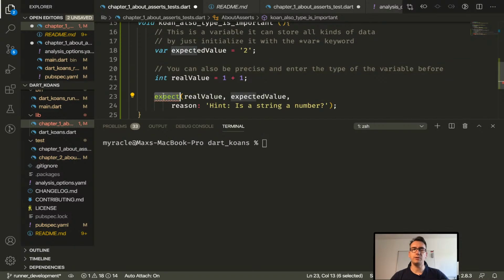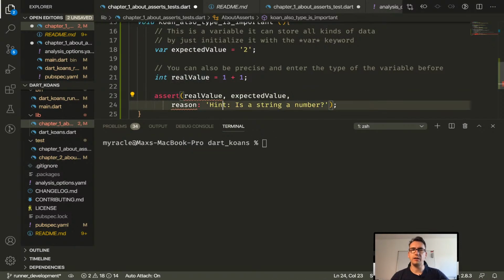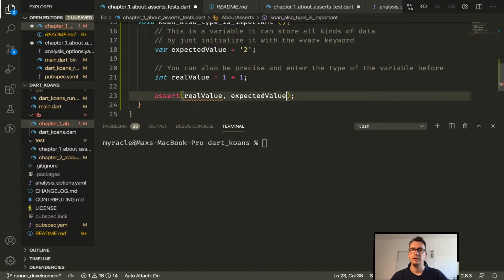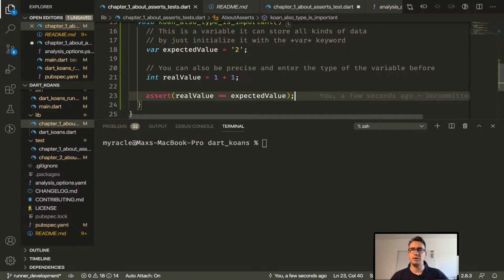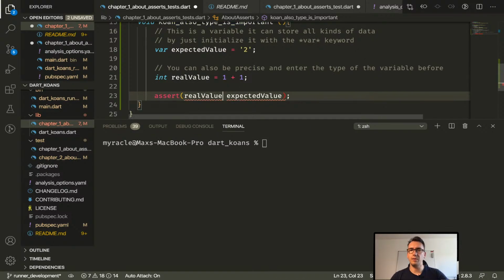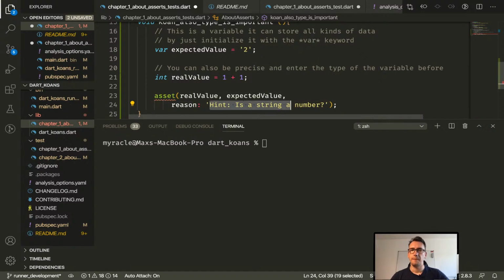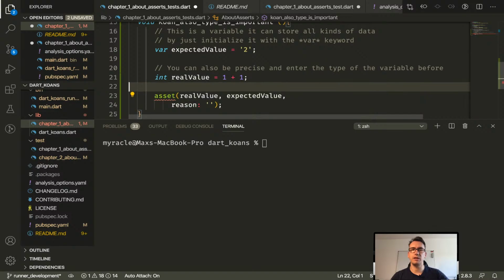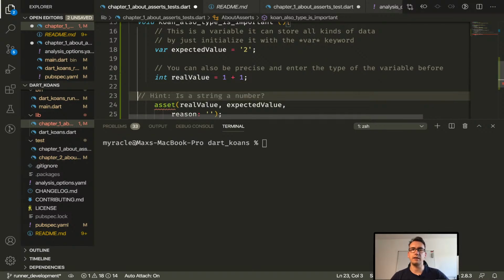And here we can't use expect anymore because we don't have a test, but we can use an assert. Now, instead of reason, we have to validate this information: real value versus expected value. I think I can just make it like that, and maybe keep the reason as a hint for now, because we don't have the hint somewhere else. We just add that here.